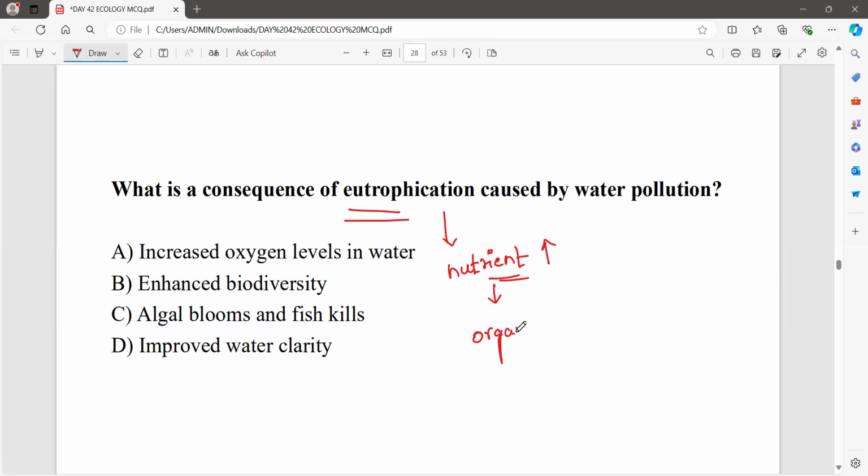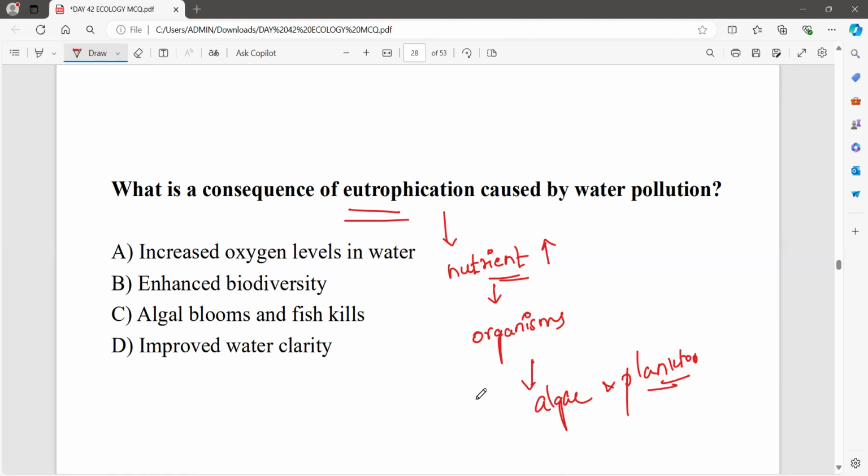Many organisms. It is not infected, it is invited. Many organisms are getting invited to that water body, and if many organisms occupy the water body, there will be excessive growth of algae and plankton. Okay, so this will be the process of eutrophication.